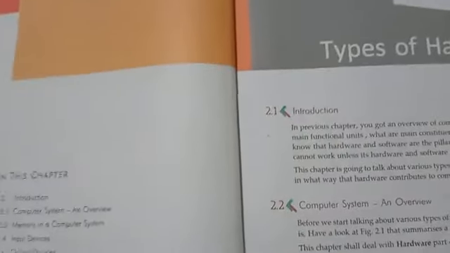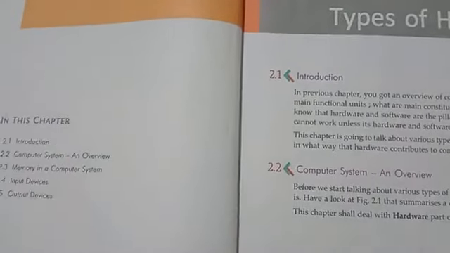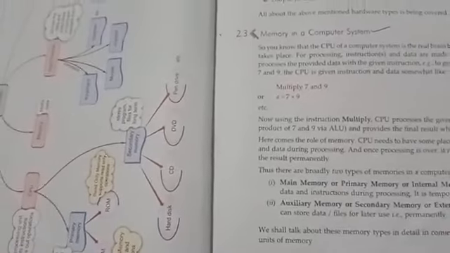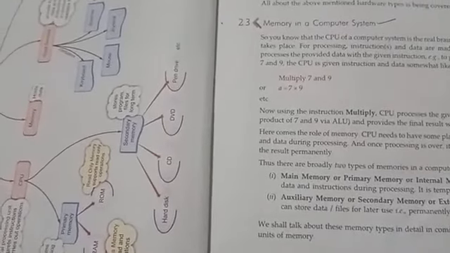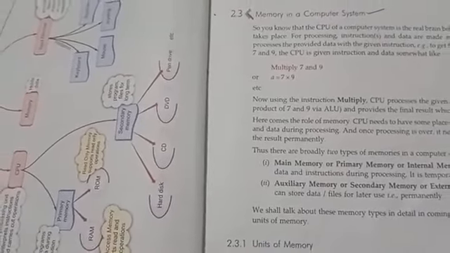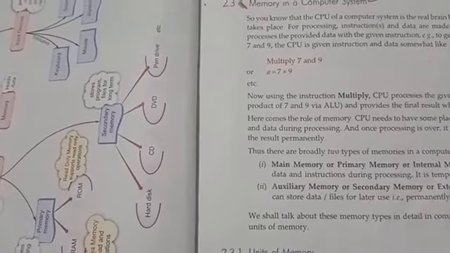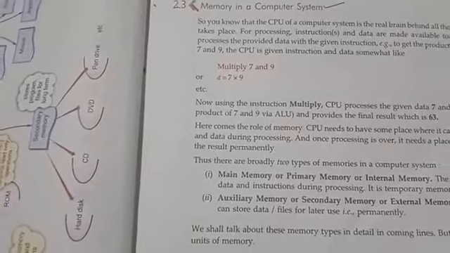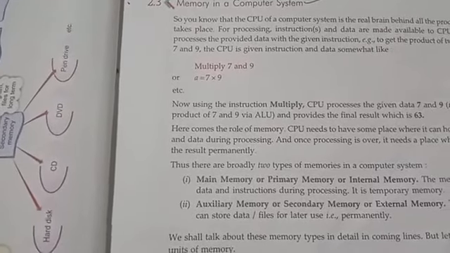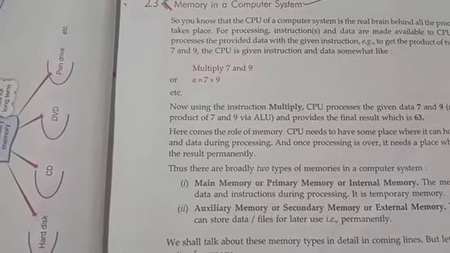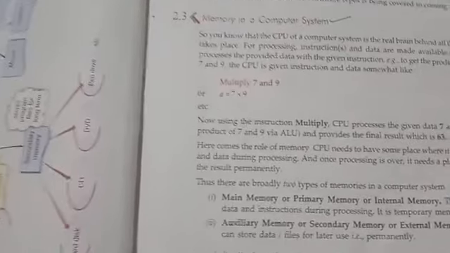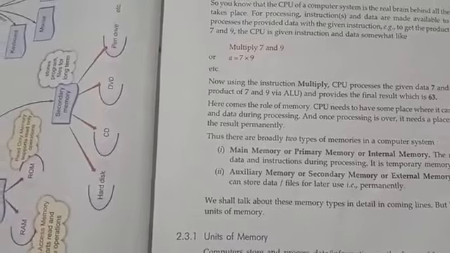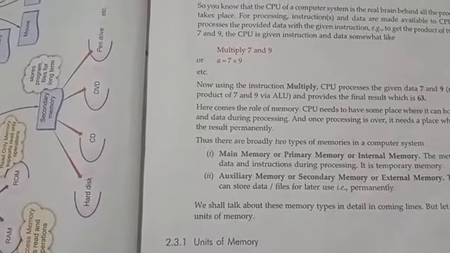In chapter number 2, we study types of hardware. Here memory is important. In memory we study bit, byte, megabyte, terabyte. That one table is important. Main memory is also called primary memory or internal memory. Auxiliary memory is also called secondary memory or external memory. This area is also important. You should study the units of memory, and you will get some marks.